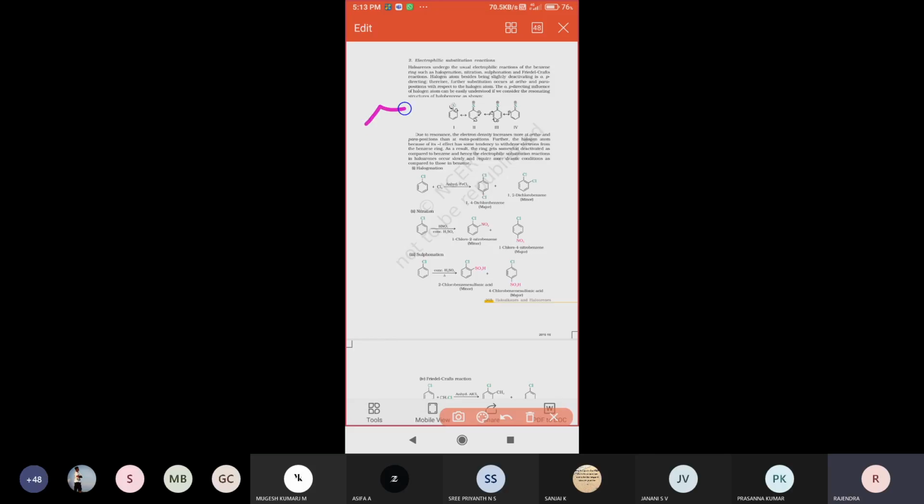For example, we take chlorobenzene. Chlorobenzene reacts with a chlorine molecule in the presence of anhydrous ferric chloride, FeCl3. In the presence of FeCl3, the chlorine is directed to two positions: one is the ortho position, and the other is the para position.